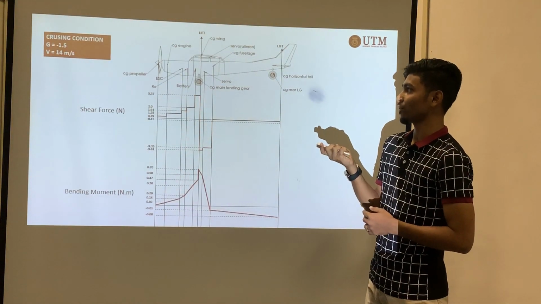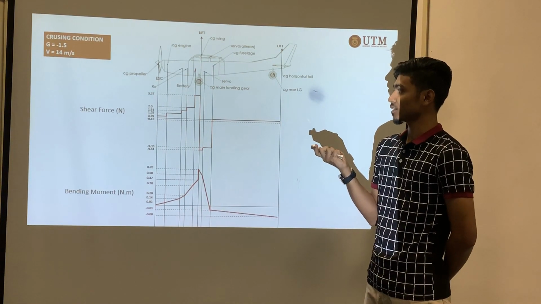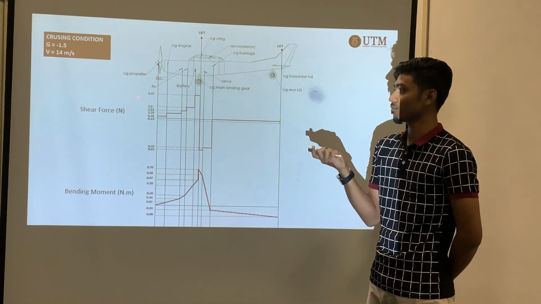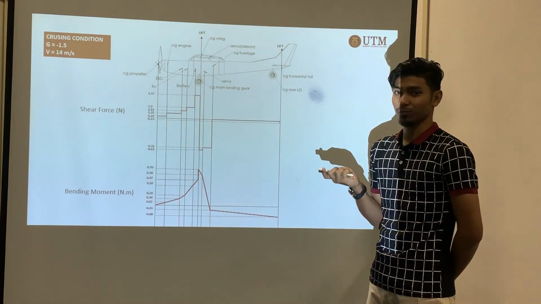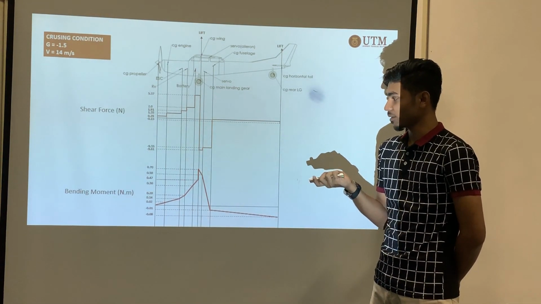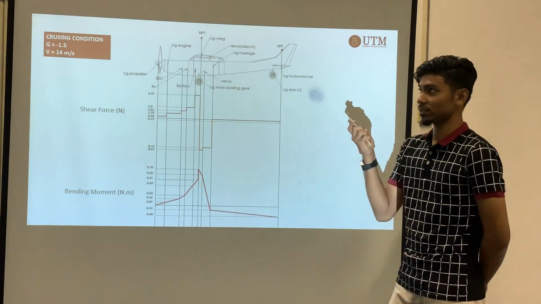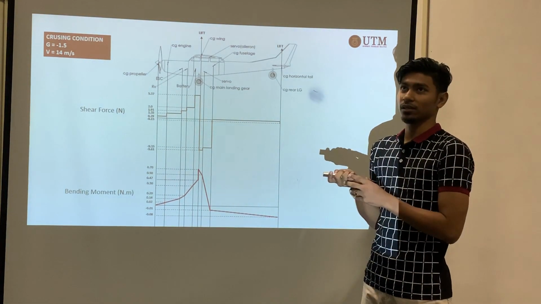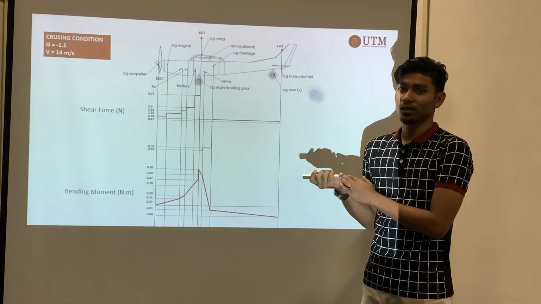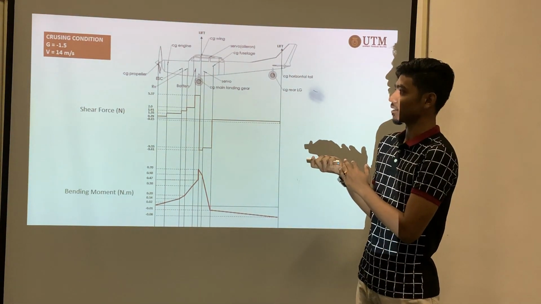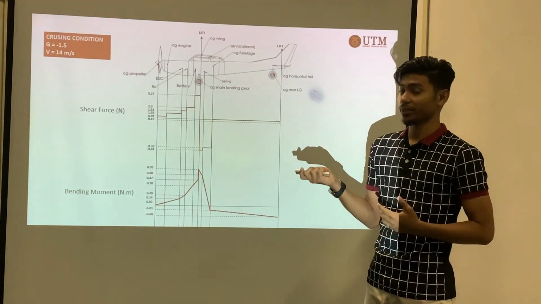For the condition of negative 1.5G, we have 5.37 as the positive maximum for the shear force, but the negative one is negative 9.61. For the bending moment, it is positive 0.7. All this calculation is applicable for our design, which can counter the shear force and bending moment.